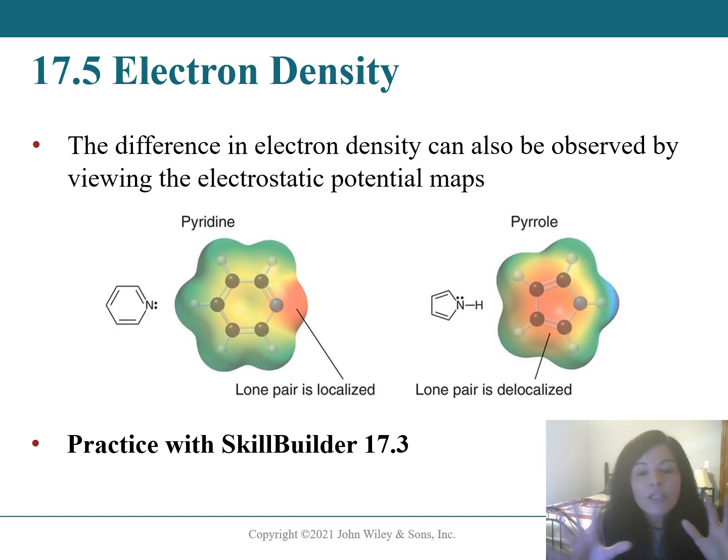We can actually look at electrostatic maps that map out where electron density is. We can see that the electron density from the lone pair on the pyrrole is spread throughout the entire molecule, whereas the lone pair in pyridine is stuck right on that nitrogen because it is not delocalized. Again, this is a little tricky because we're going back and we have to remember about delocalized lone pairs. So Skill Builder 17.3 does a great job of walking you through how to determine whether or not a lone pair is delocalized.